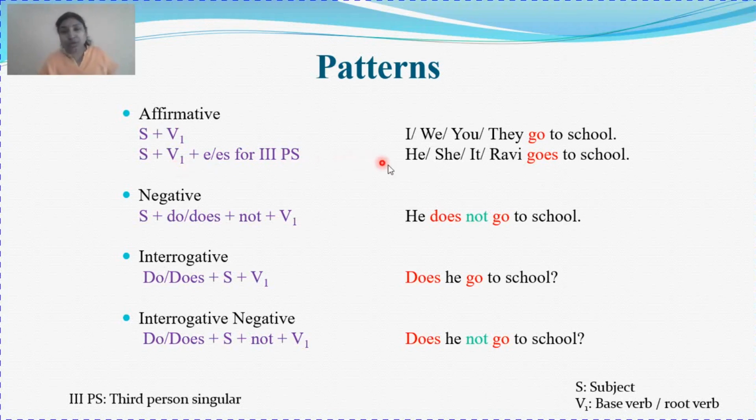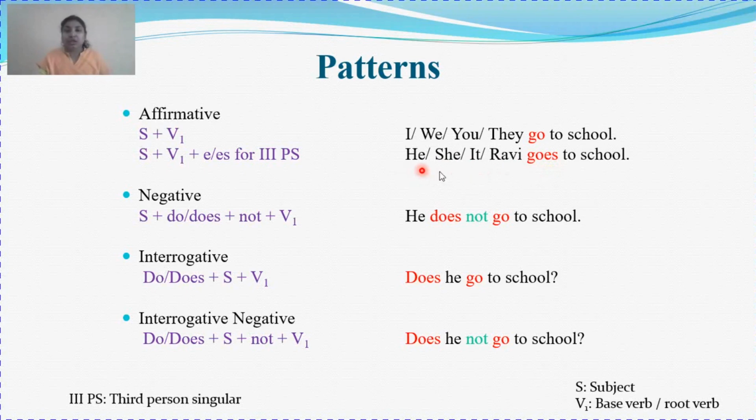So who are the third persons? He, third person singular masculine. She, third person singular feminine. It, third person neuter. And here I have used the name Ravi. It can be any name, name of any person, name of any book, name of any animal. All that comes under names. So all these four words come under third person singular, and they use verb first form plus S or ES.